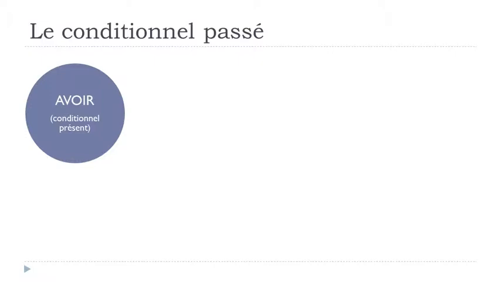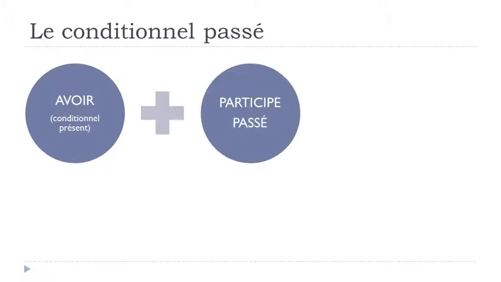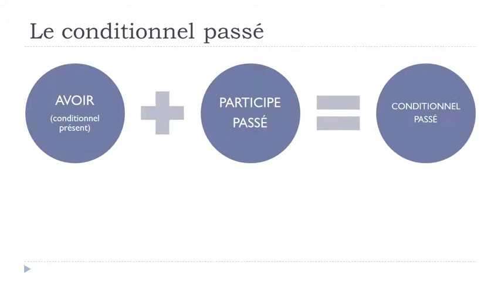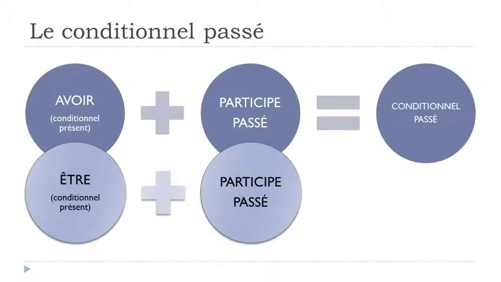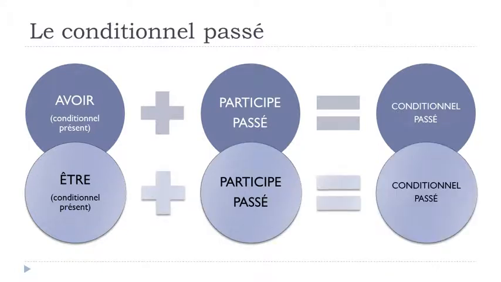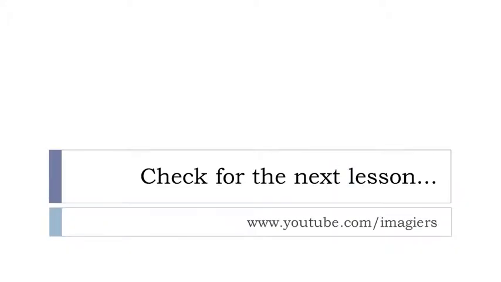Okay? All right, so the last thing that you should remember before ending this lesson is that when you construct this conditionnel passé, in most of the cases you will have to use avoir at the conditionnel présent form, then the participe passé, and it will give you the conditionnel passé, okay? In some exceptions, so we saw the list of verbs, you should really try to remember them by heart. I know it's not easy, but, you know, try your best. And then the reflexive verbs, okay? So for these exceptions, we will use être at the conditionnel présent form, then the participe passé, and it will give you this conditionnel passé form. Okay, I hope it was clear.